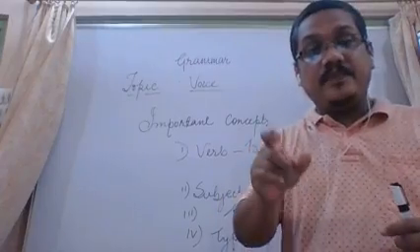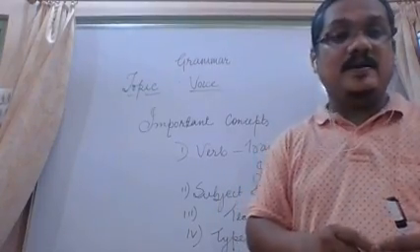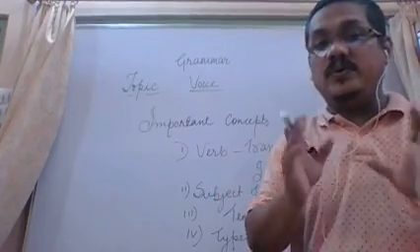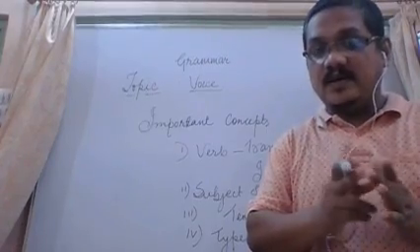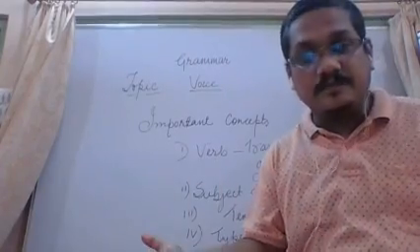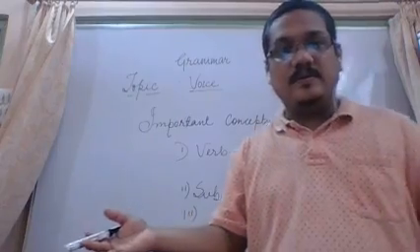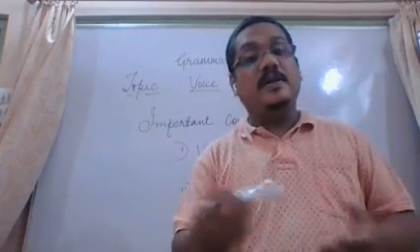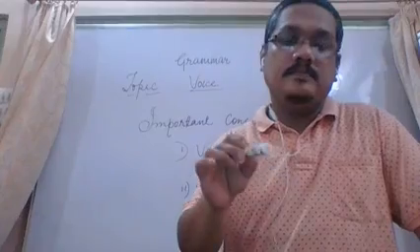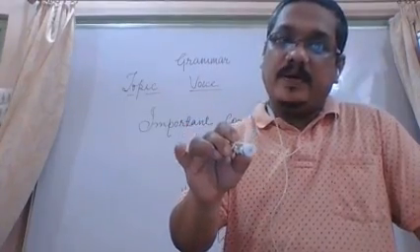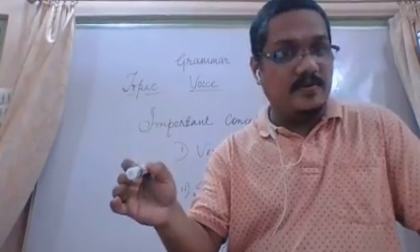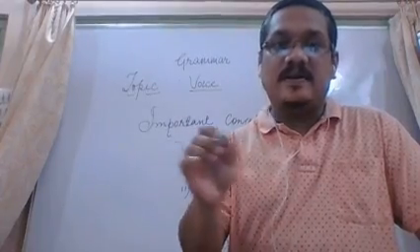Football is the object. So the verb plays is transitive in this sentence. Now if I say he plays only, I don't know what he plays, then there is no object, and in that case the verb is intransitive. That means it does not have the object here, right? So that is transitive and intransitive.